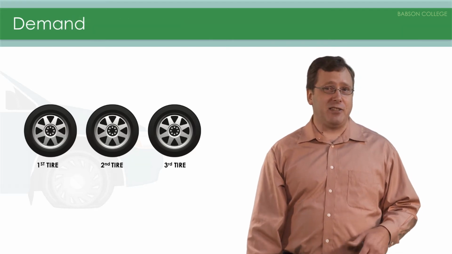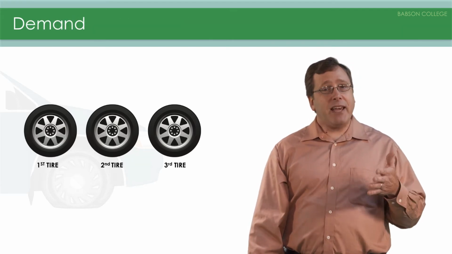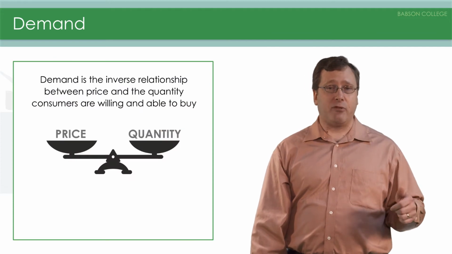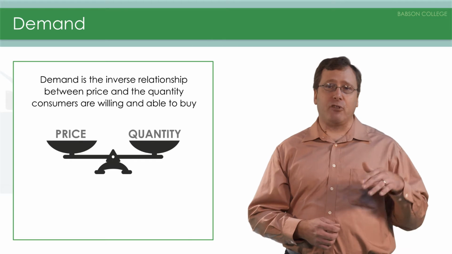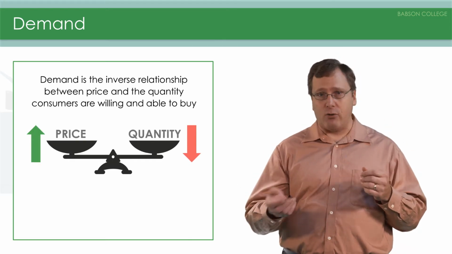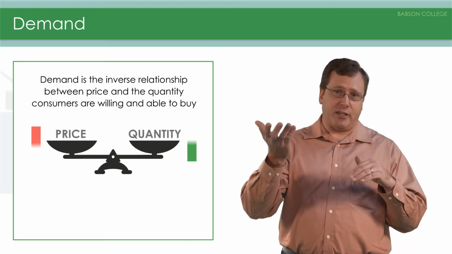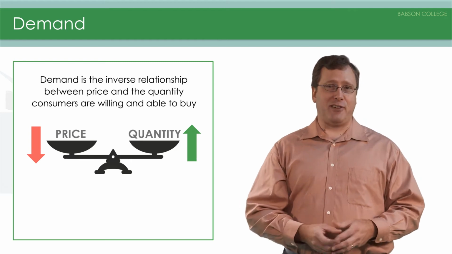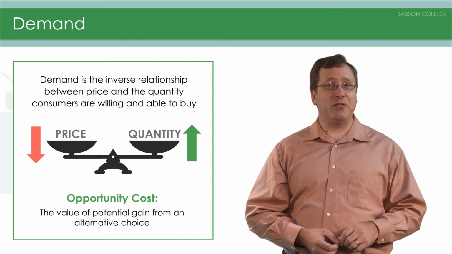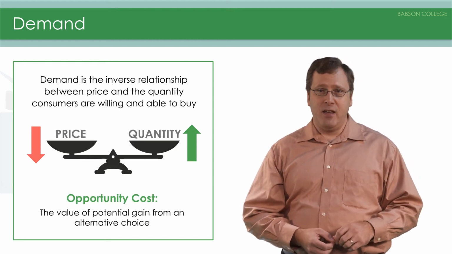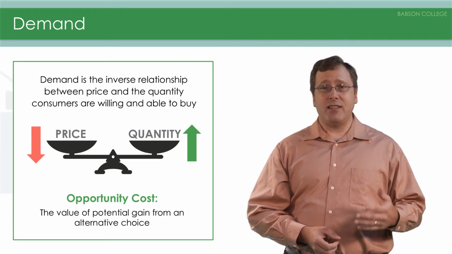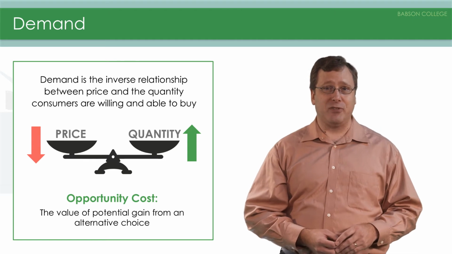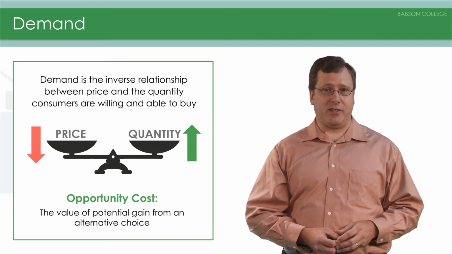How does this relate to the concept of demand? Demand is the inverse relationship between price and the quantity consumers are willing and able to buy. As the price rises, the quantity is lower, and as the price falls, the quantity is higher. Remember our good friend opportunity cost, which is the value of the next best opportunity. If every time we consume a good, the marginal utility diminishes, that means everything else that we could consume looks a little bit better in comparison.